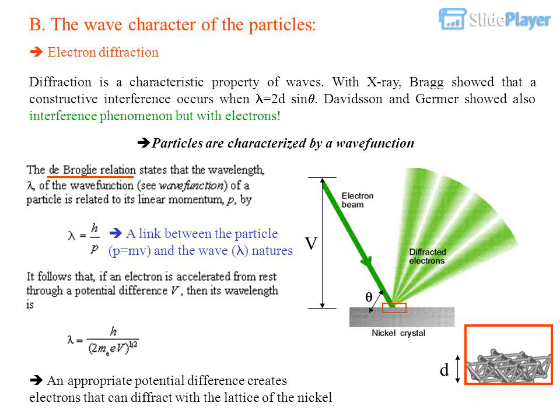The wave character of the particles. Electron diffraction. Diffraction is a characteristic property of waves. With X-ray, Bragg showed that a constructive interference occurs when nλ equals 2d sin θ. Davisson and Germer showed also an interference phenomenon but with electrons. Particles are characterized by a wave function. De Broglie: a link between the particle, p equals mv, and the wave, common natures. An appropriate potential difference creates electrons that can diffract with the lattice of the nickel.